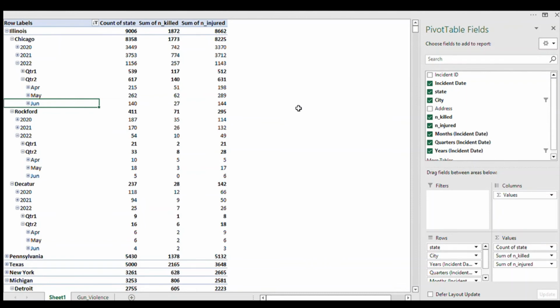So this data set can also be broken down to the address. Let's click on the address and see what it gives us. Let's go to check over the data set.